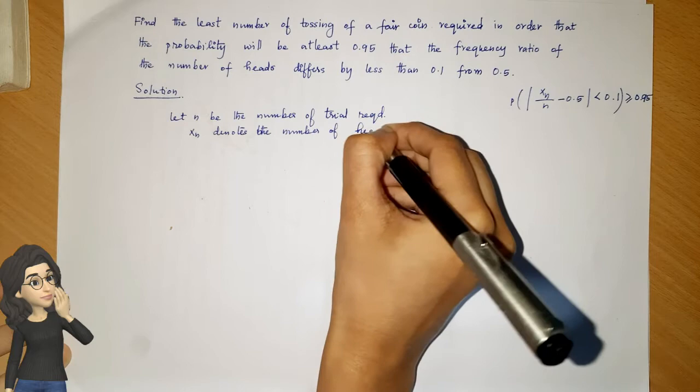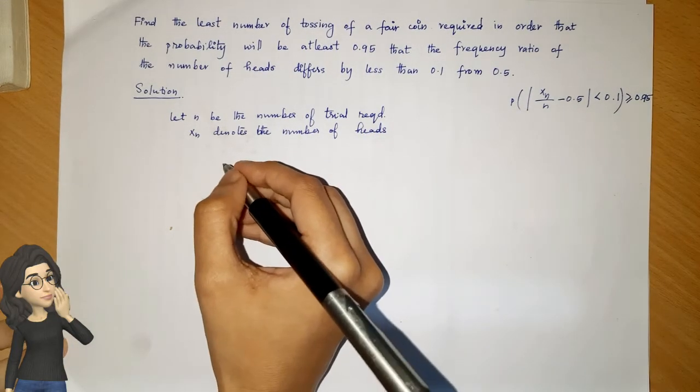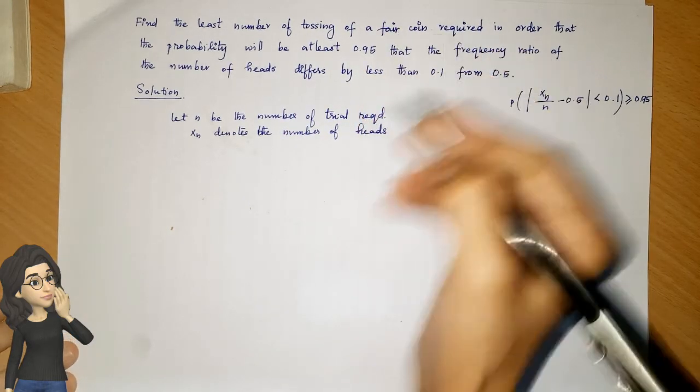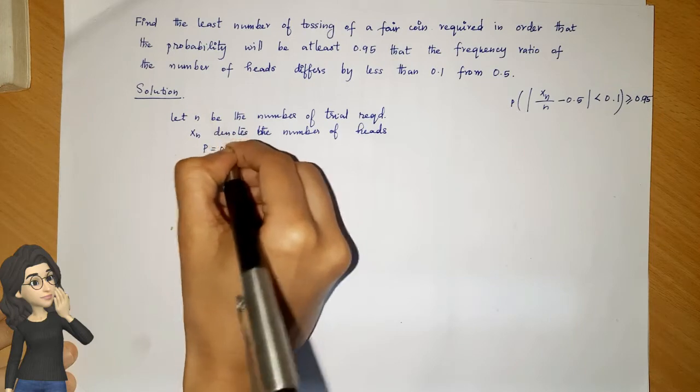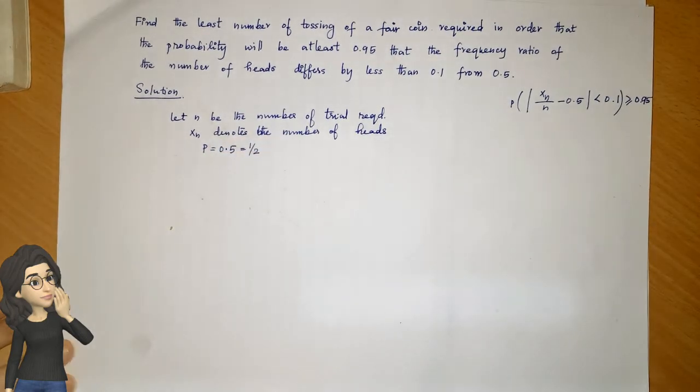It has also been given that a fair coin is tossed, so the probability is 0.5, which is equal to 1 by 2.